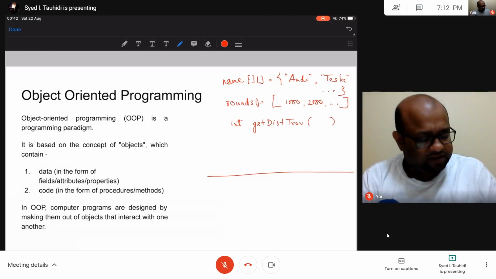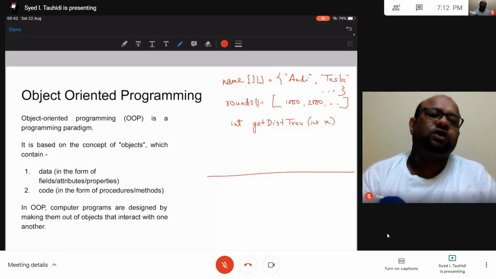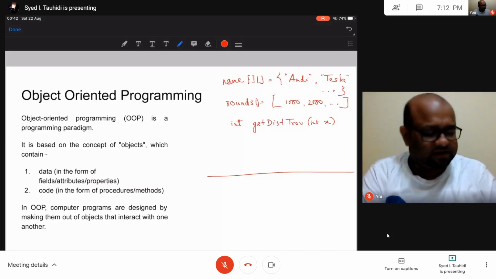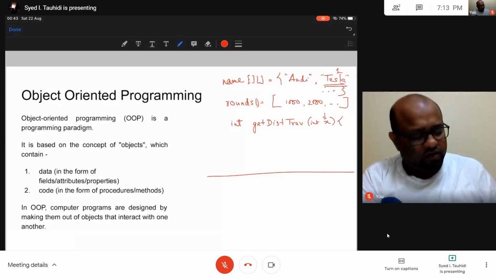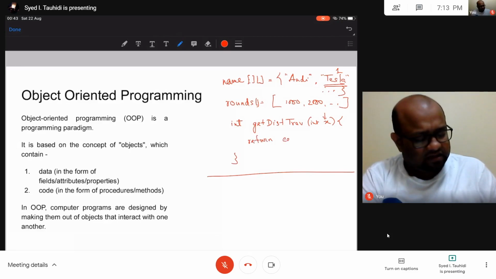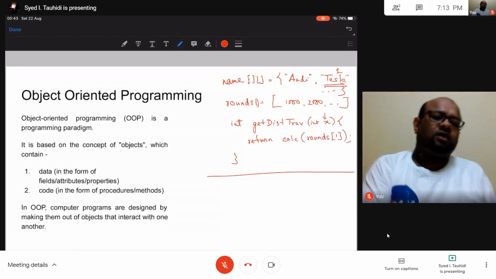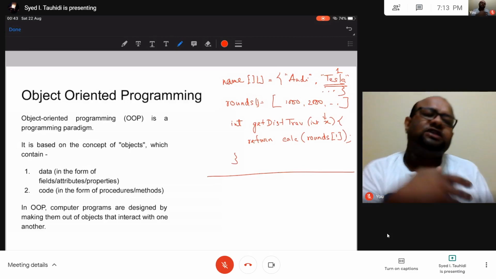So I have to specify some integer that would in turn point to, say, if I'm interested in knowing how much the Tesla car has traveled. Here Tesla is in index 1, so I will put 1 over here. So what is this going to do? This is going to return and calculate using rounds 1. All right. So I can have this kind of a program.